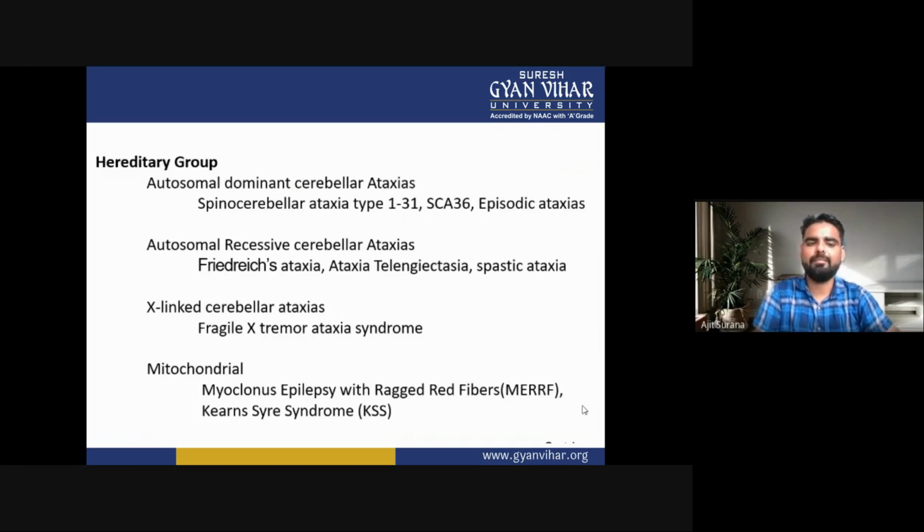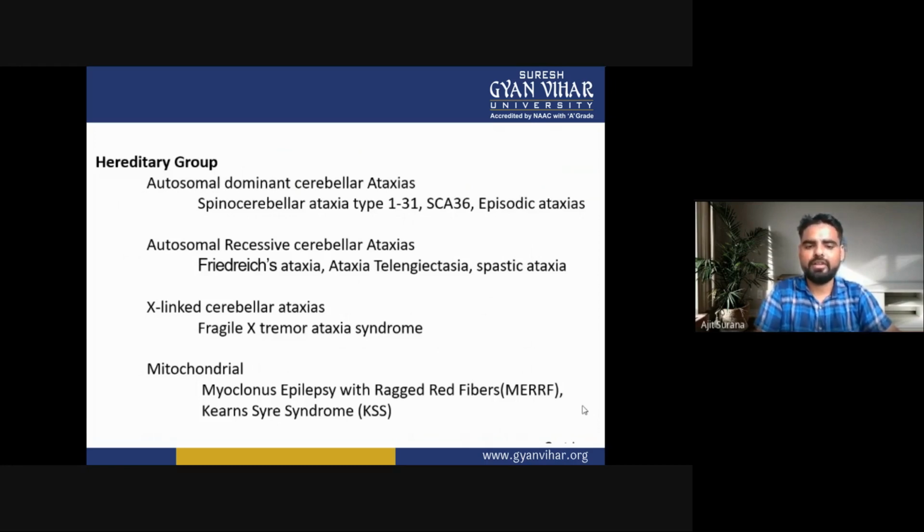In the hereditary group, there are mainly four types. First is autosomal dominant cerebellar ataxia: spinocerebellar ataxia type 1 to 31, spinocerebellar ataxia 36, episodic ataxias. Second is autosomal recessive cerebellar ataxia: Friedreich ataxia, ataxia telangiectasia, spastic ataxia. Third is X-linked cerebellar ataxia: fragile X tremor ataxia syndrome.